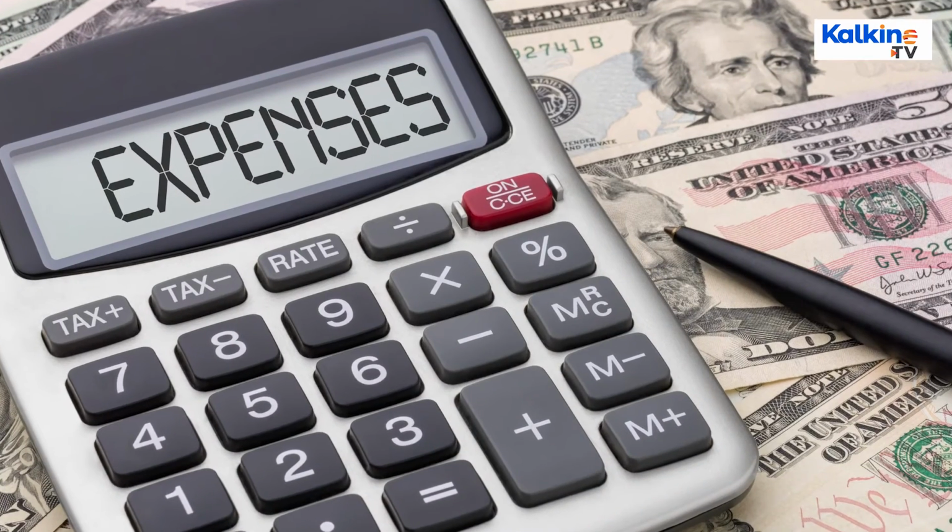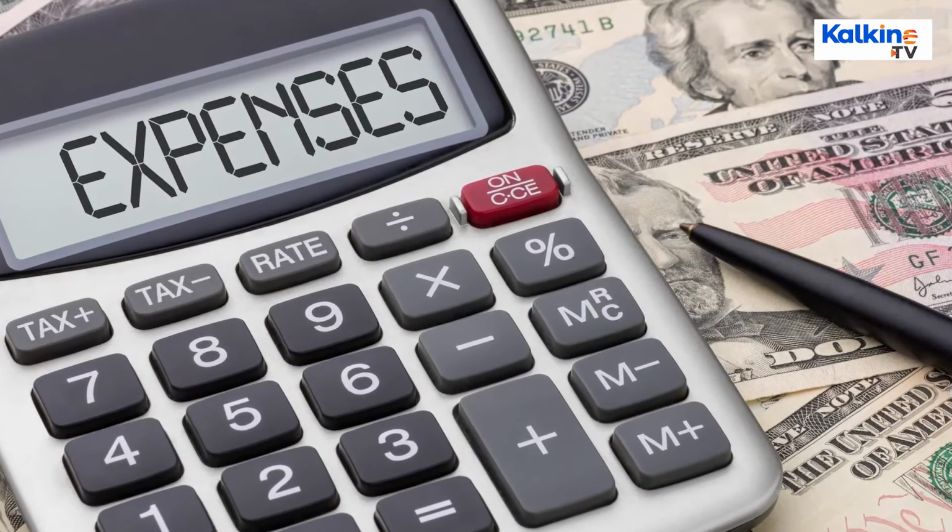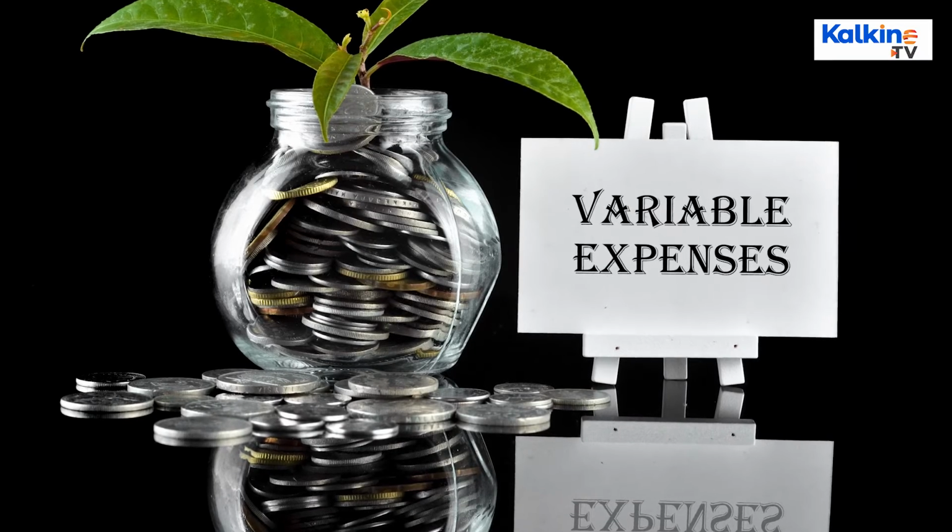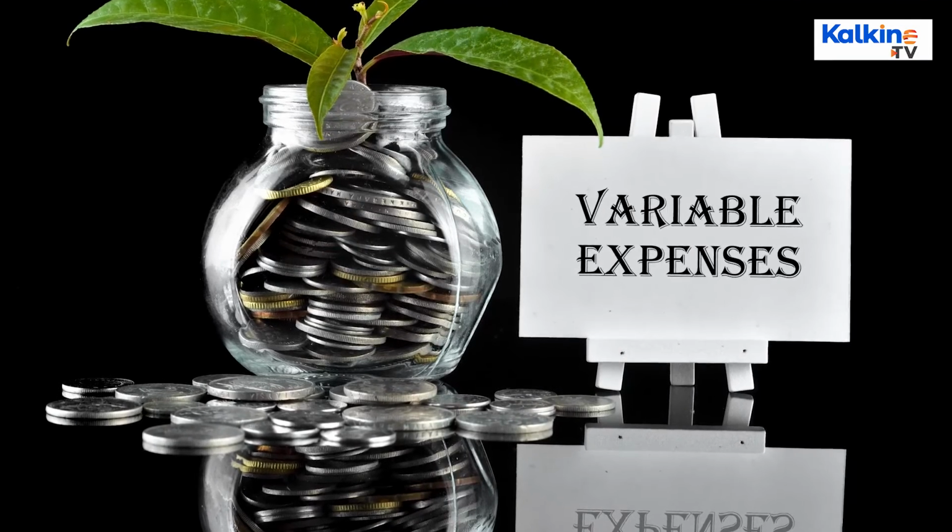The other common basis of categorization is the variability of expenses in a given period. Certain expenses are dependent on the level of business operations and therefore vary with the operations. These are known as variable expenses or costs.